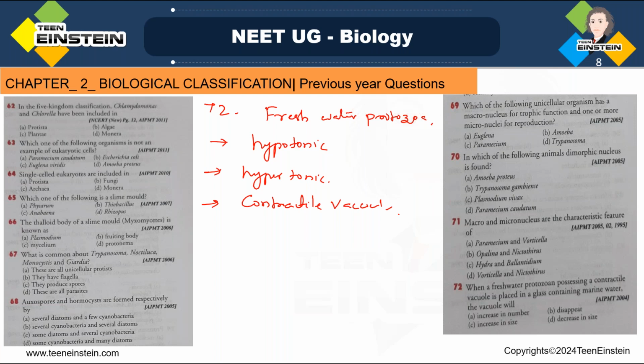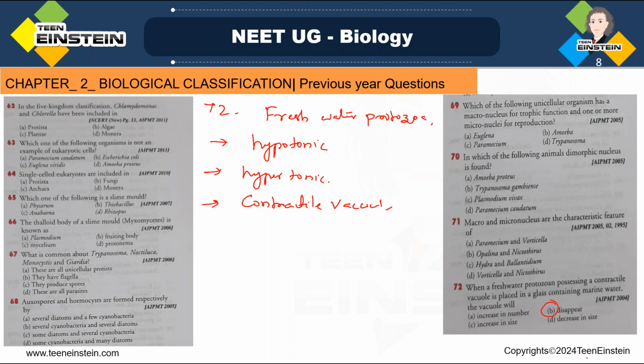So here, the two concepts you need to think. One is fresh water, one is marine water. So what is the function of contractile vacuole? That is regulating the excess of water which is coming in the protoplasm through endosmosis. Right. When it is placed in marine water, what will happen? Their water is hypertonic and contractile vacuoles don't have any function there. So they'll disappear because endosmosis does not occur. There is no chance of endosmosis and contractile vacuole will disappear. So question number 72 here, right option is option B, contractile vacuole will disappear.